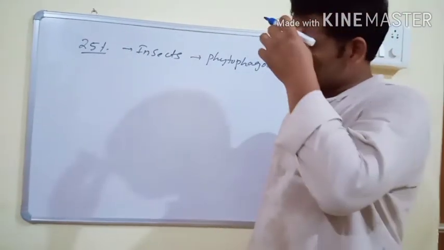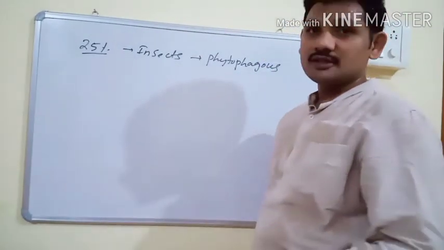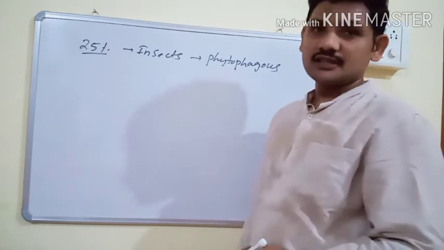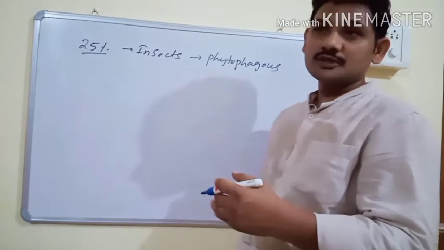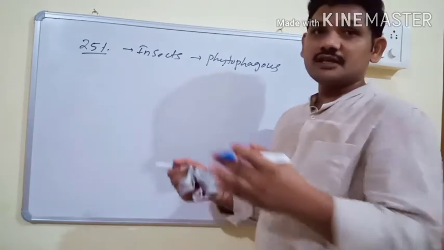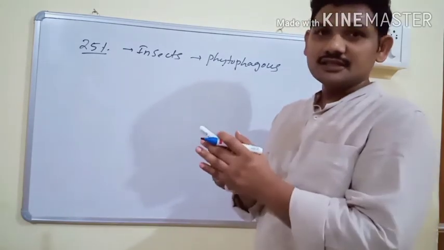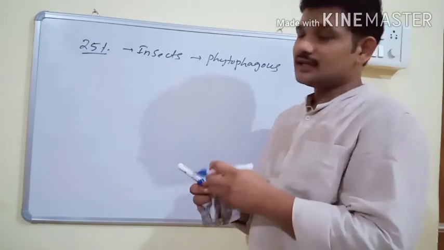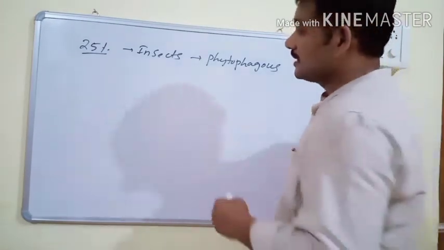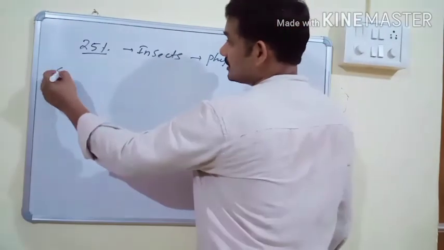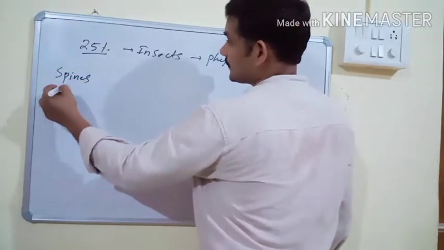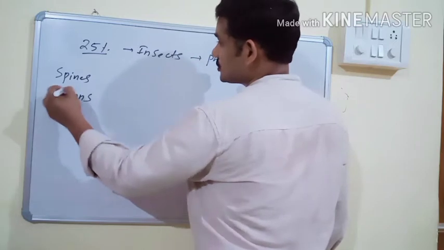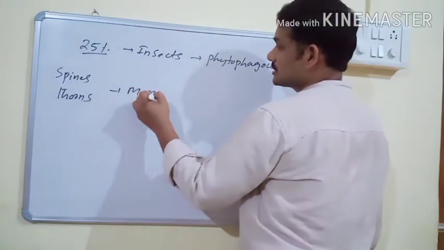Unlike animals, plants cannot run away from animals because they are firmly fixed in the soil. That's why in the course of evolution they have evolved a number of astonishing varieties of defense mechanisms, both morphological and physiological. For example, spines and thorns.